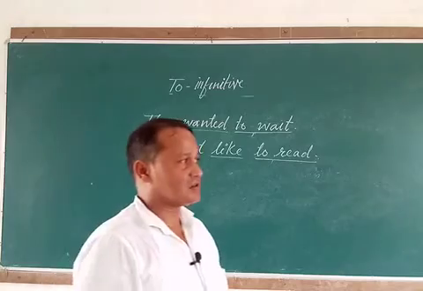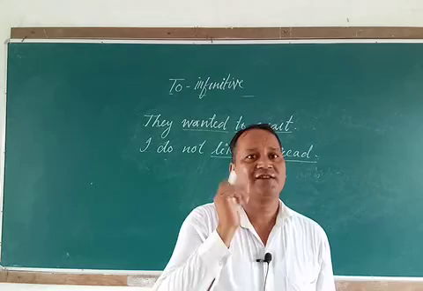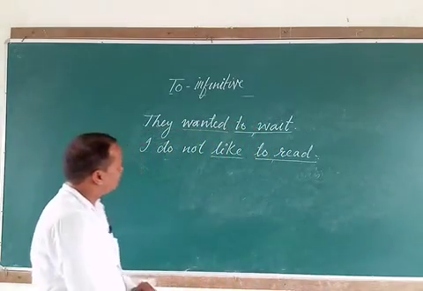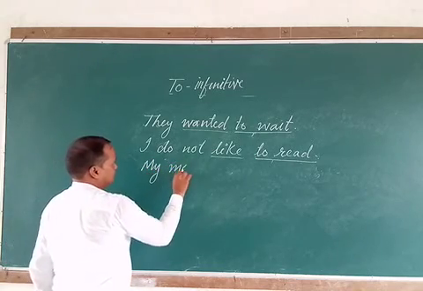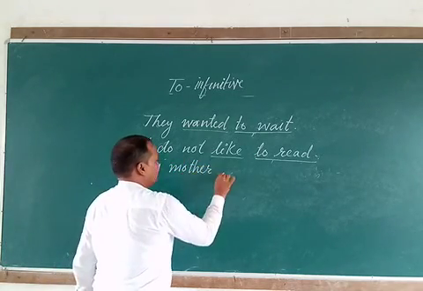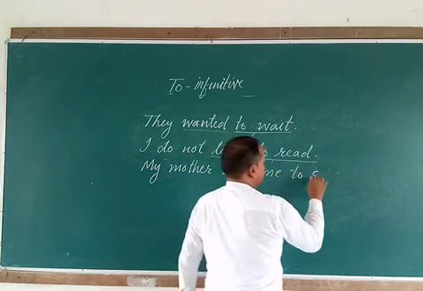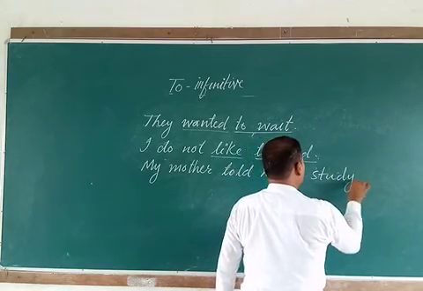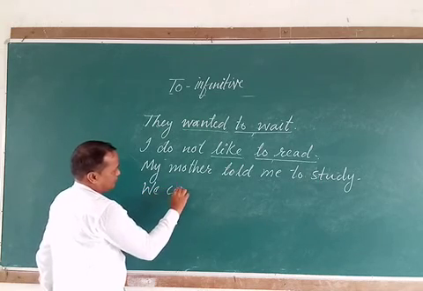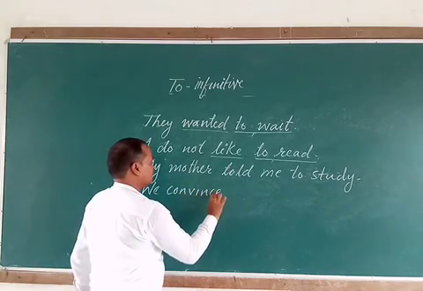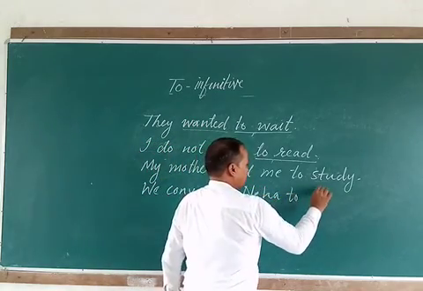Infinitive can also function like a direct object in the sentence if the verb has two objects. We can say by example, my mother told me to study. And in another example, we convinced Neha to dance.